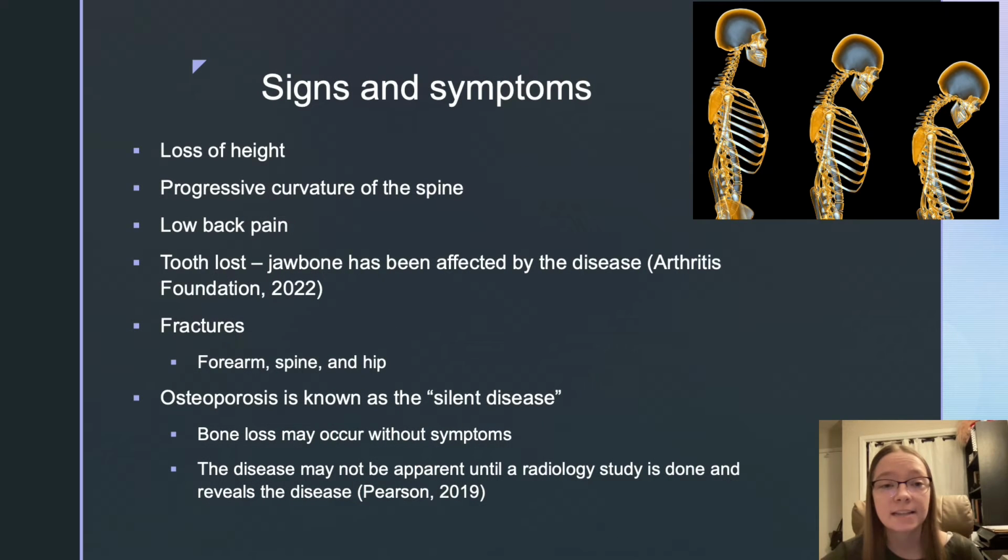There are several different signs and symptoms of osteoporosis. Loss of height, progressive curvature of the spine, low back pain, tooth loss. This is when osteoporosis has started to affect the jawbone. Fractures in the forearm, spine, and hip.